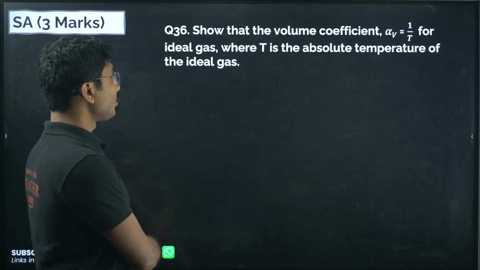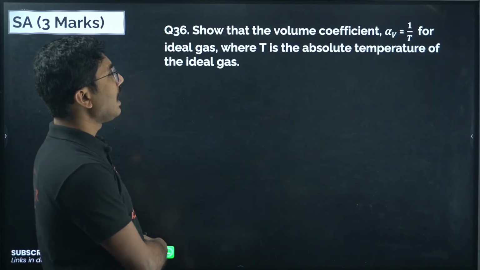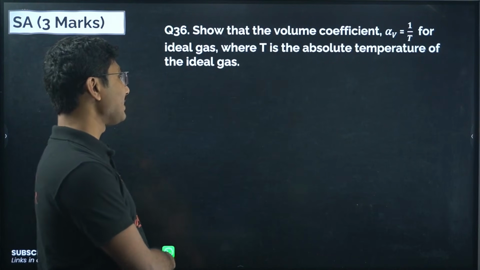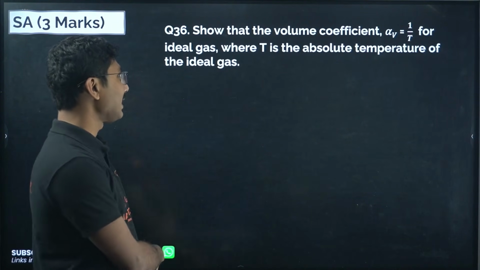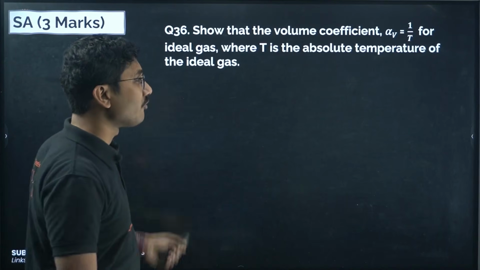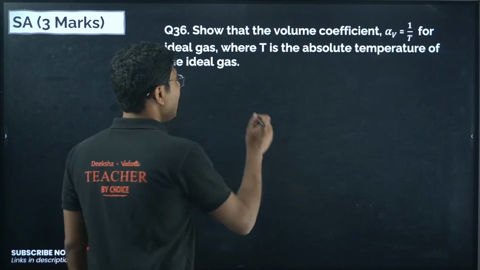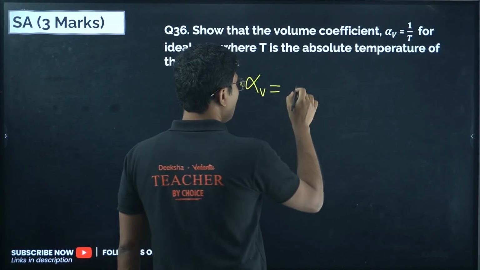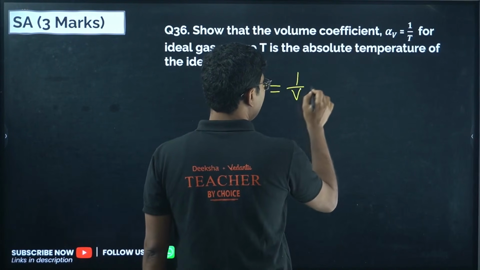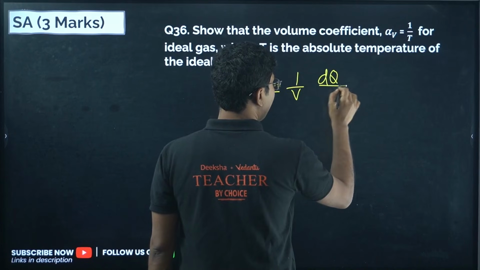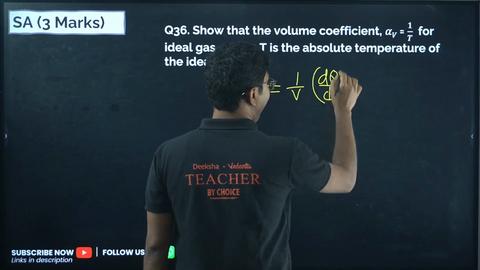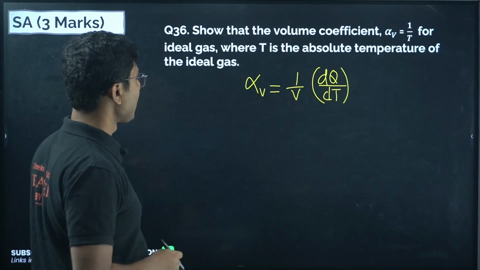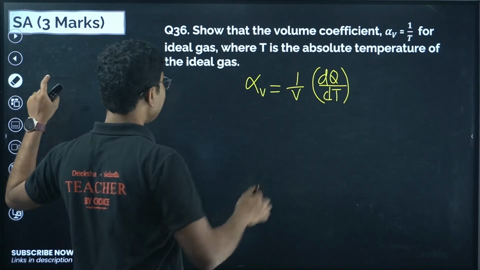Next, show that the volume coefficient alpha V equals 1 by T for an ideal gas, where T is the absolute temperature of the ideal gas. The volume coefficient of expansion alpha V is defined as 1 by V times dV by dT.